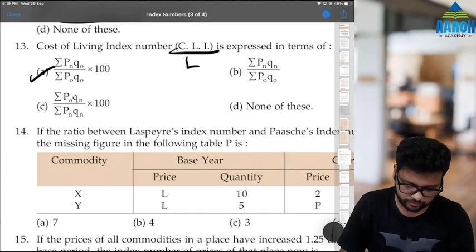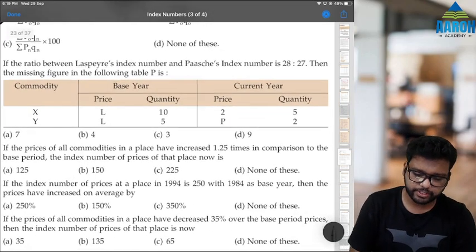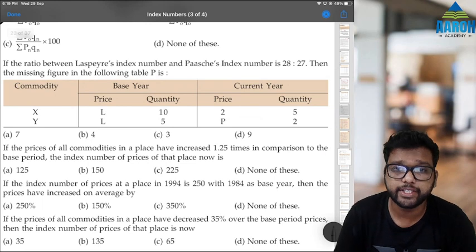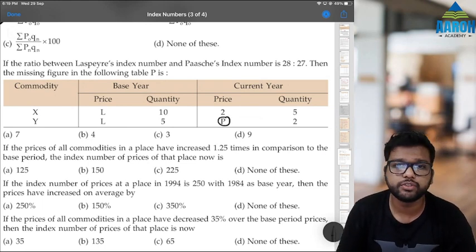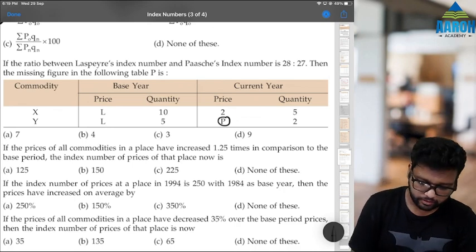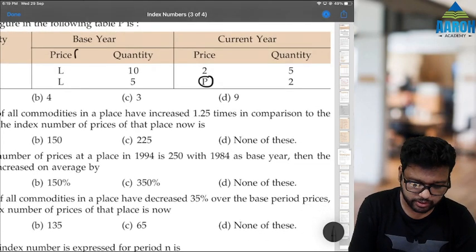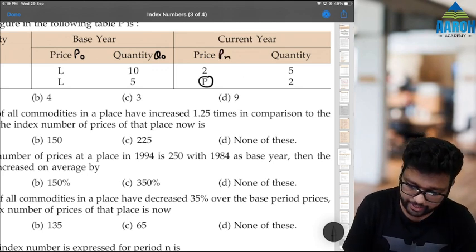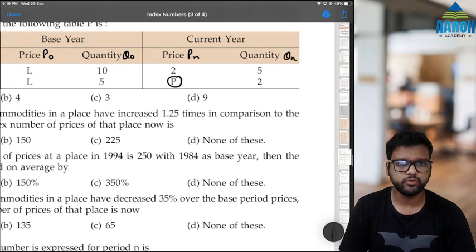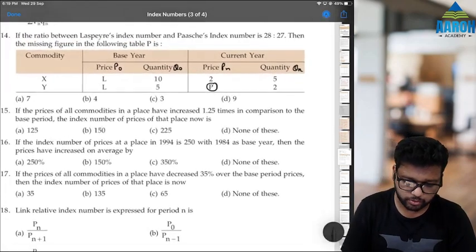14 is a good one. If the ratio between Laspeyres and Paasche index number is 28:27, then the missing figure P in the following table is, they want us to find P. Fine. First of all, this is base year, so this is P0 and Q0, and that is current year, so that is Pn and Qn. Okay, so now let's use the formulas.